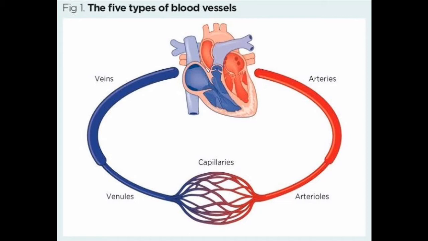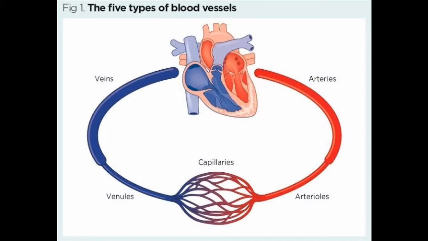See in this picture clearly, the heart is the main organ of the circulatory system. You can see clearly in this picture, veins carry blood from different parts of the body to the heart, while arteries carry blood from the heart to different parts of the body.